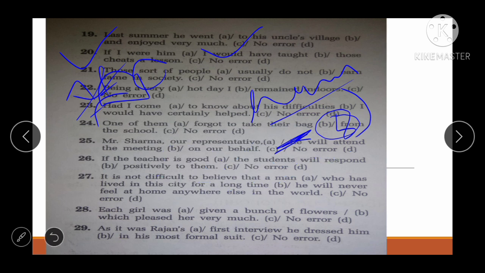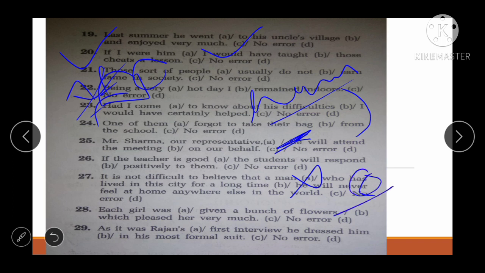Next one is, it is not difficult to believe that a man who has lived in the city for a long time, he will never feel at home anywhere else in the world, no error. Just read it and tell me where is the error. See, he is the extra word here, right? It would be, it is not difficult to believe that a man who has lived in the city for a long time will never feel at home anywhere else in the world, right? So error किस में है, C में.